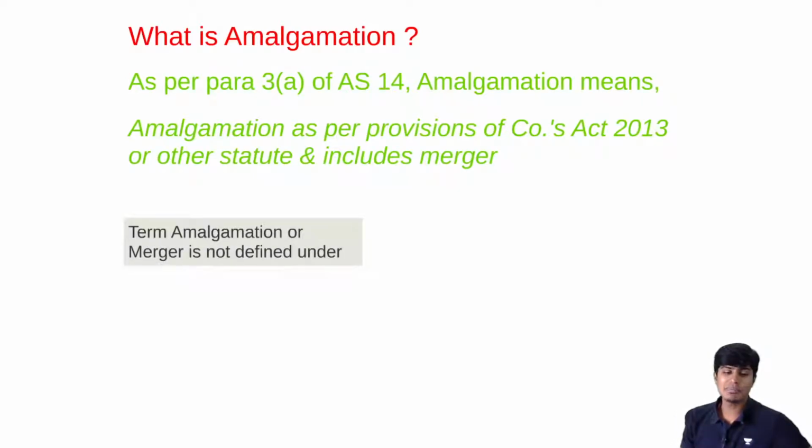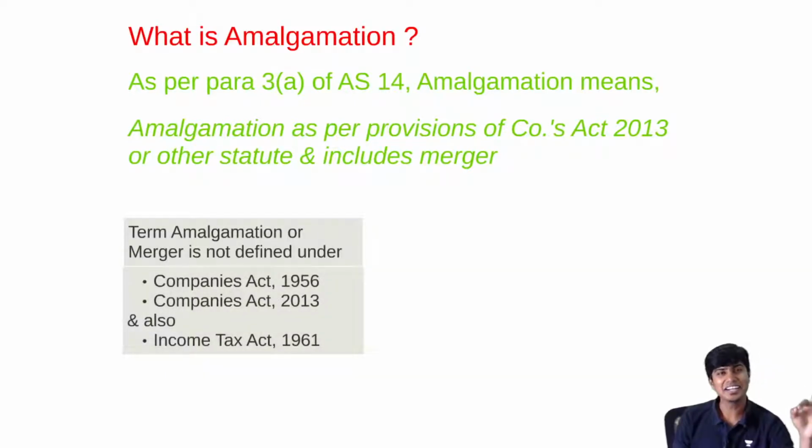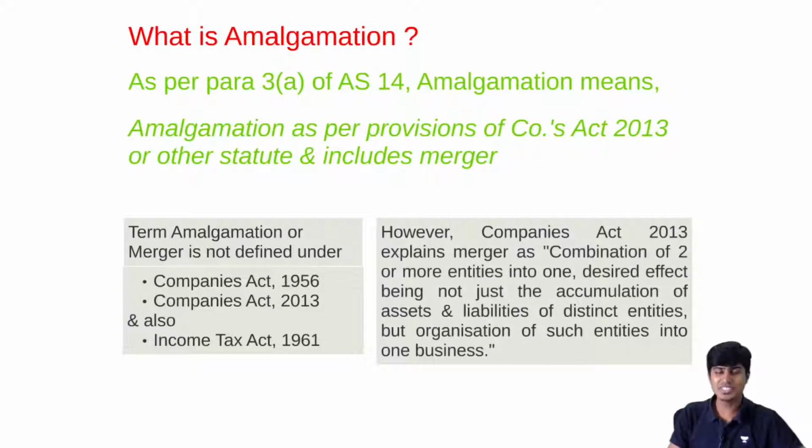The term amalgamation or merger is not defined under Companies Act 2013, under Companies Act 1956, and also under Income Tax Act 1961. There is no definition of amalgamation. Sir, then what is amalgamation? Then we say Companies Act 2013 explains the word merger. It doesn't explain amalgamation. It says merger is a combination of two or more entities into one.